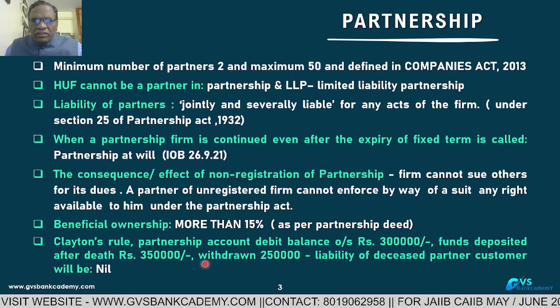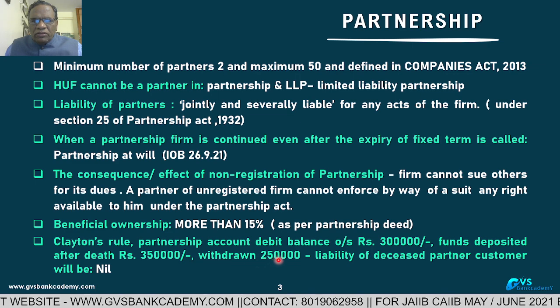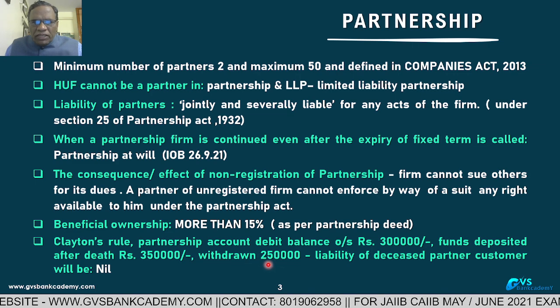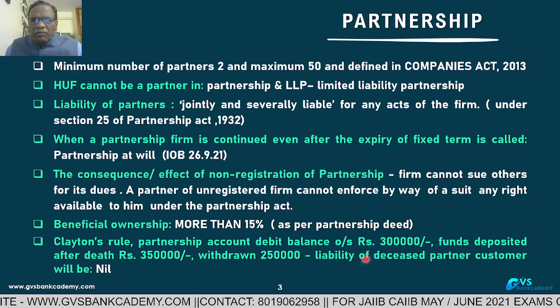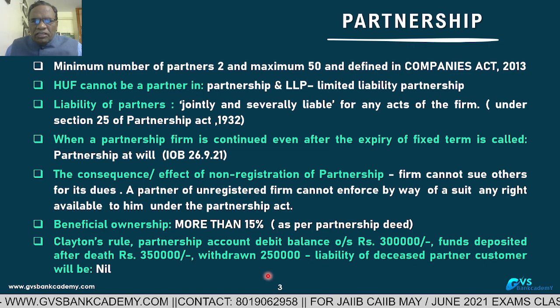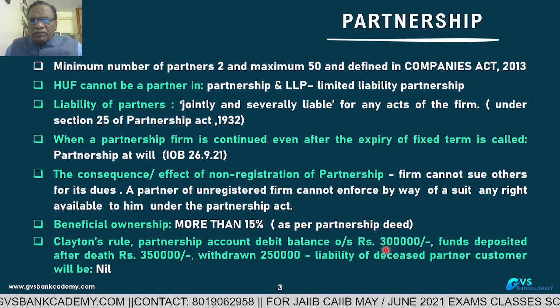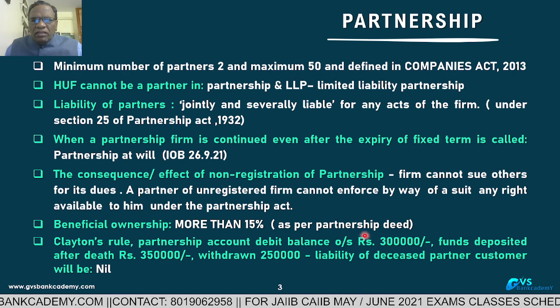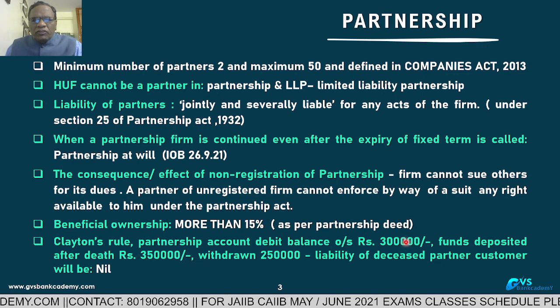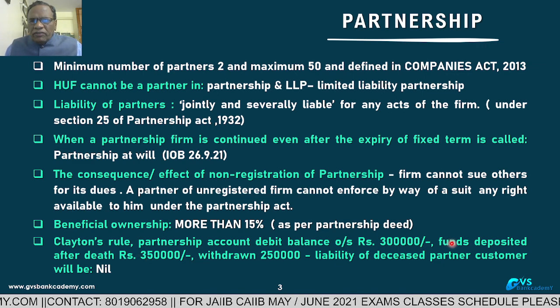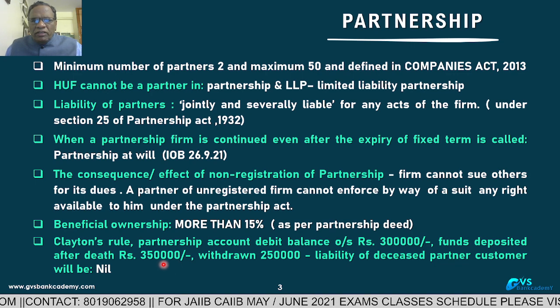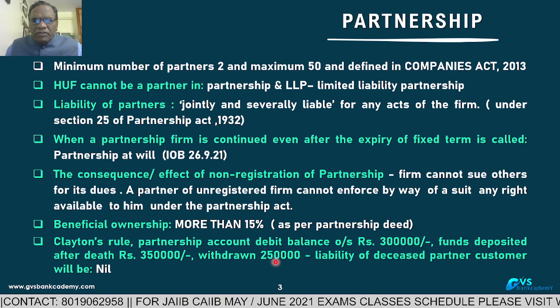Then afterwards, they withdrew 2,50,000. For this, the liability of the deceased partner in this case is nil, because the account was already in debit balance. After his death, the entire debit balance came into credit balance. So the first debit, then the first credit, is going to crystallize the liability of the deceased partner.